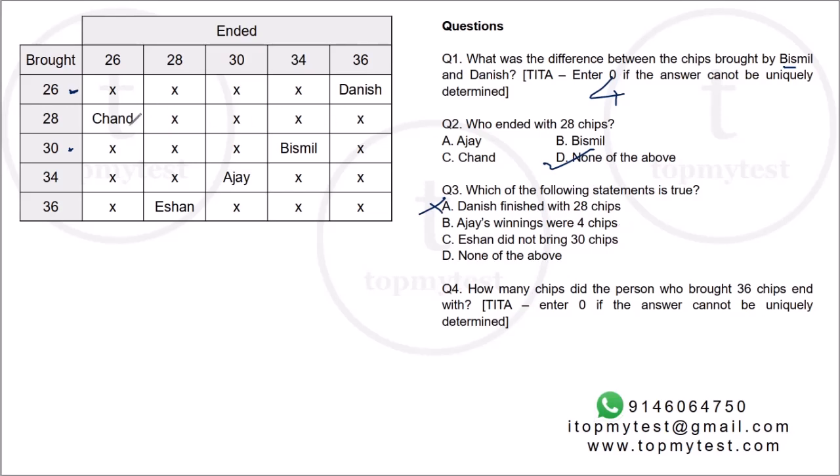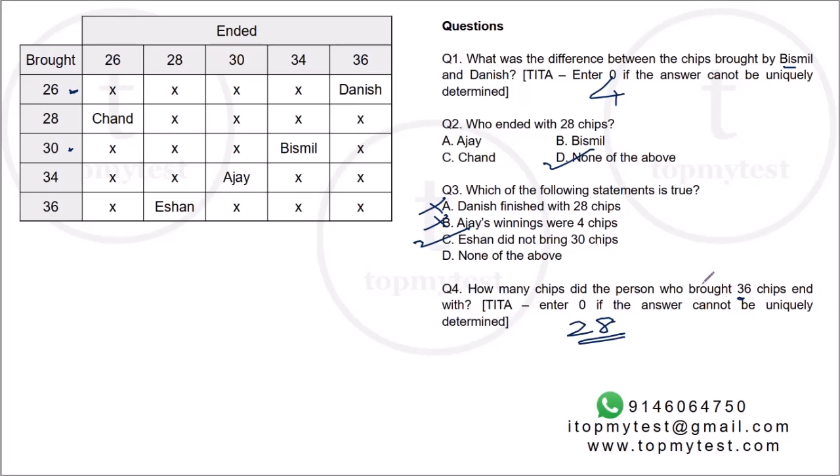Ajay's winnings were 4 chips. Ajay actually made a loss, so out. Ishan did not bring 30 chips. That is true. Ishan actually brought 36. That is correct. And the last one, how many chips did the person who brought 28 chips end with? 36 chips. The person who brought 36 ended up with 28.